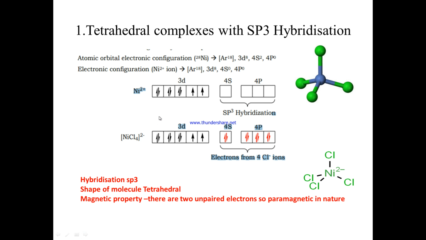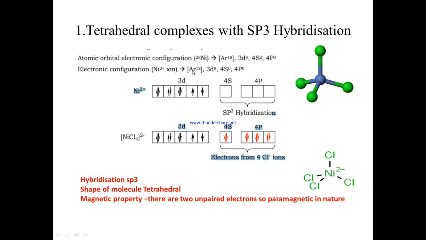For this nickel, we are writing the orbital structure. Nickel has atomic number 28, and this is the configuration of nickel. Here in this complex, the oxidation number of nickel is calculated as plus 2.